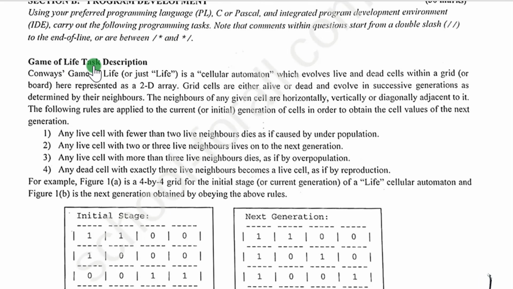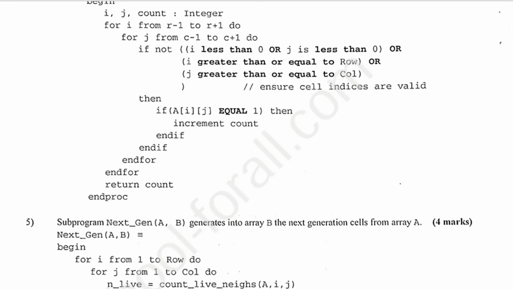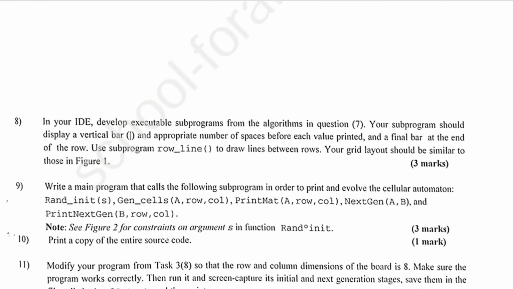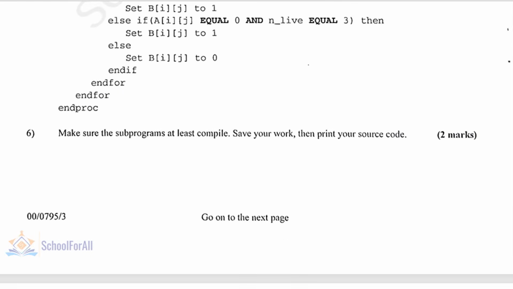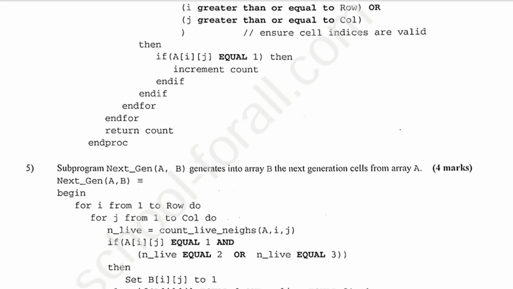Game of Life, task description. Now I plead with you, programming is not difficult. Generally with programming, you have the pseudocode, and you just translate it into a C program. The best thing is that you don't even need to understand all this pseudocode. The only thing that's very important is to know how to translate from pseudocode to C programming. That's all. You don't need to understand everything, because you don't have that time in the exam. There are certain functions where you need to understand the logic, but not in detail because you don't have time.